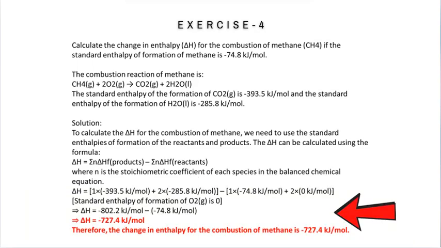Delta H equal to 1 into minus 393.5 kilojoules per mole plus 2 into minus 285.8 kilojoules per mole minus 1 into minus 74.8 kilojoules per mole plus 2 into 0 kilojoules per mole, which gives delta H equal to minus 727.4 kilojoules per mole. Therefore, change in enthalpy for the combustion of methane is minus 727.4 kilojoules per mole.